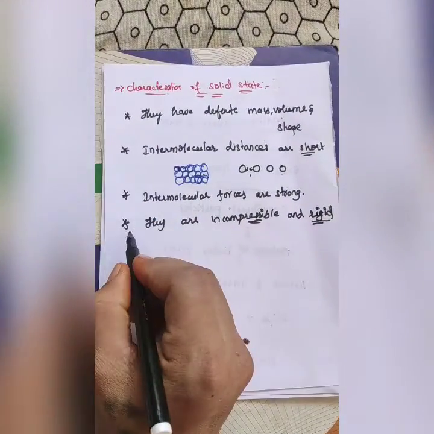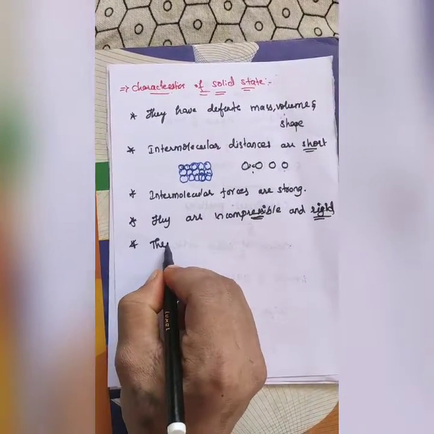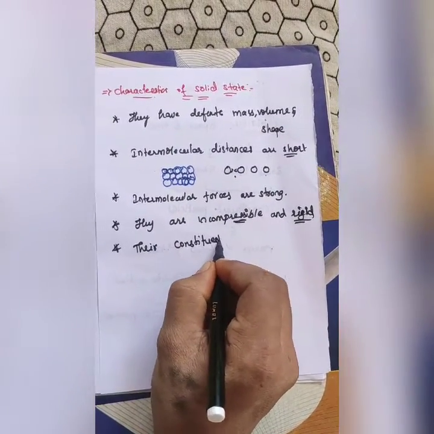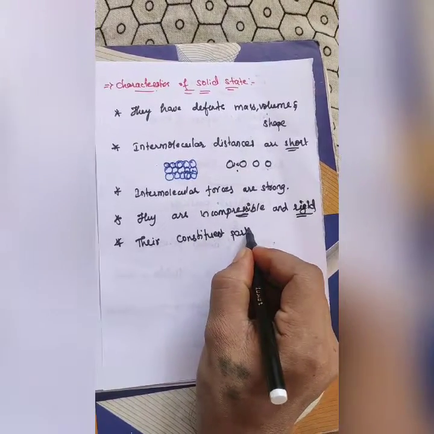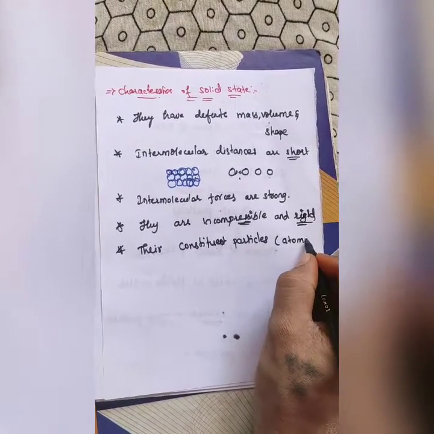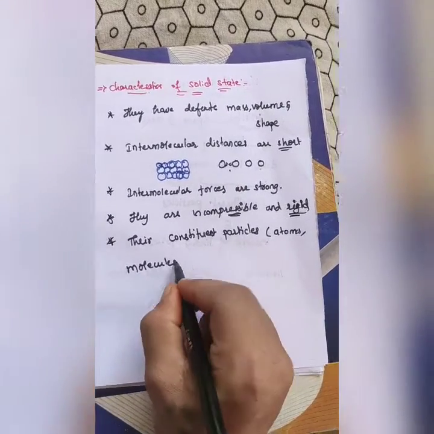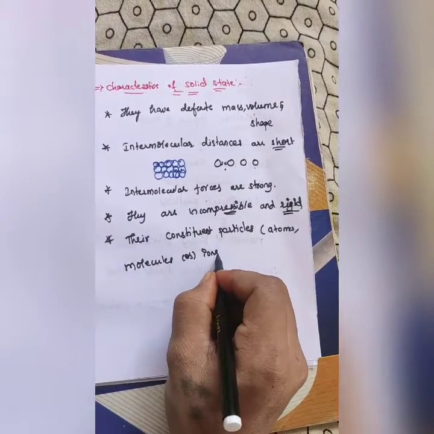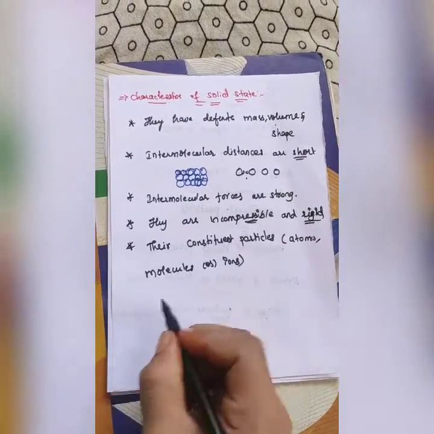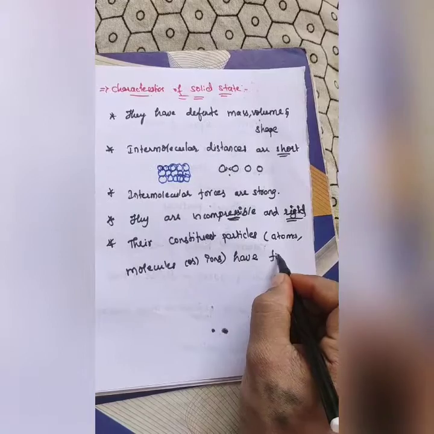And another, the last important characteristic is their constituent particles. I have already explained that. What are constituent particles? They may include atoms, molecules or ions. So these are called constituent particles. These constituent particles have fixed positions,